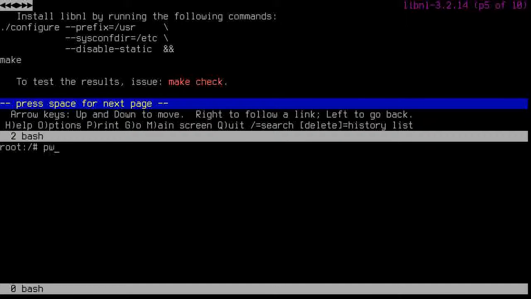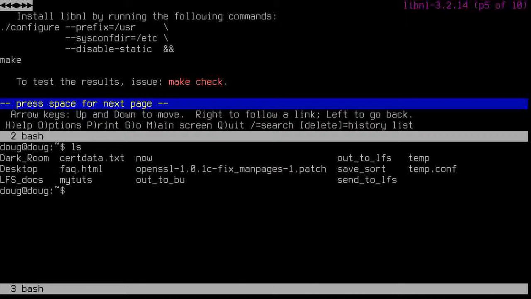First, let's find out where our stuff is. We want to move, say, cert data and OpenSSL into where we dumped all our packages.